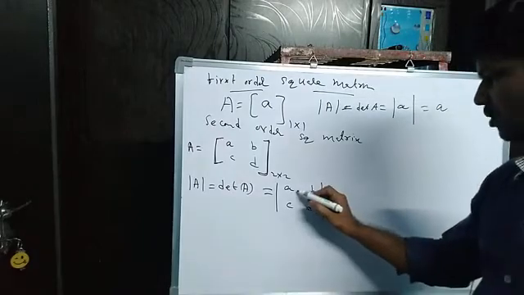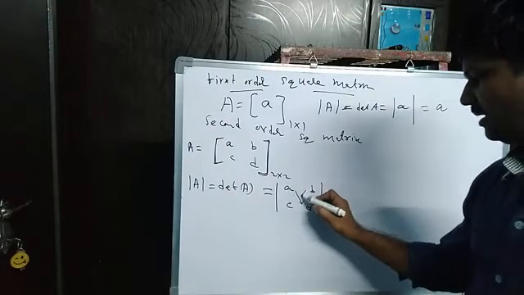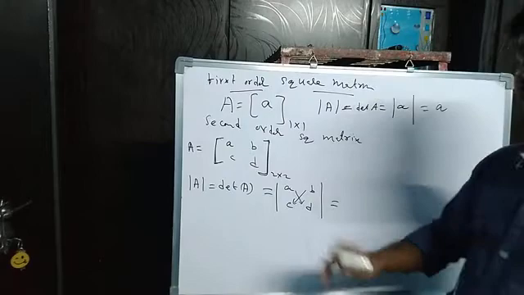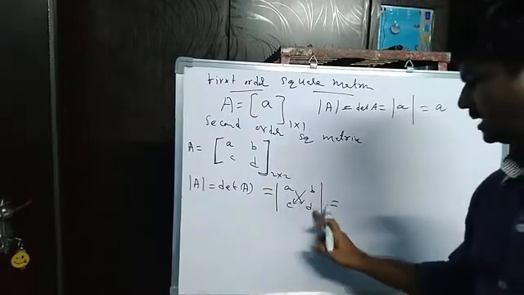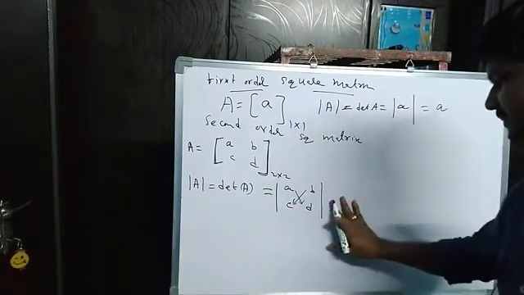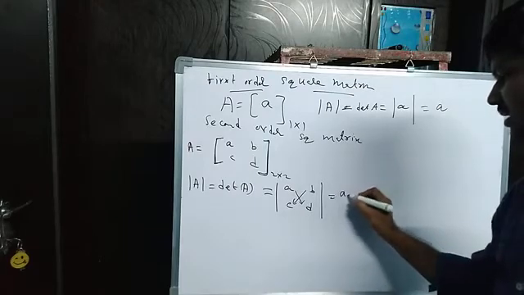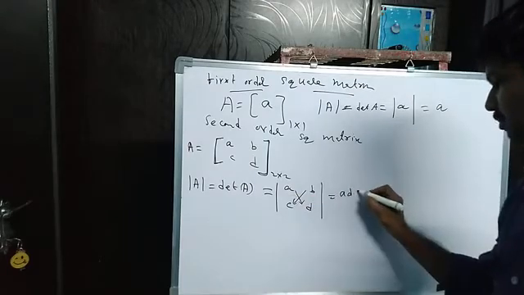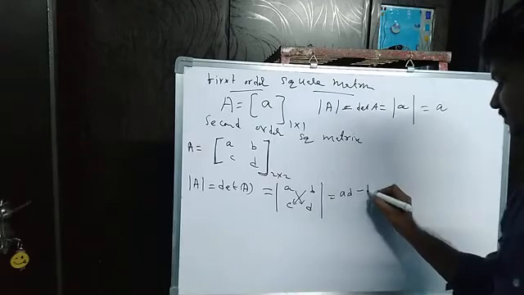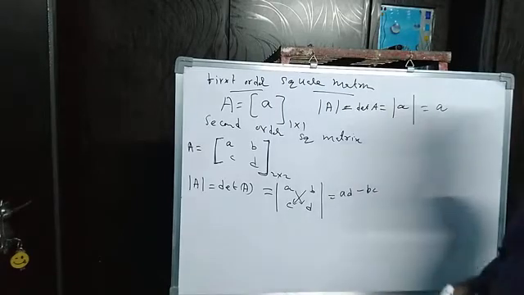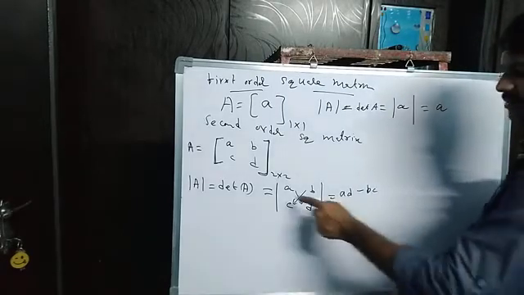Now, how do we find the determinant of a 2 by 2 matrix? It is just cross multiplication: A into D minus B into C, AD minus BC. This is the determinant of a 2 by 2 square matrix.